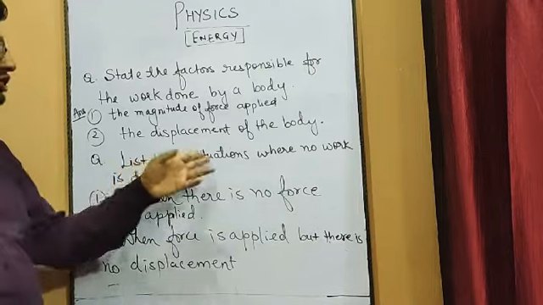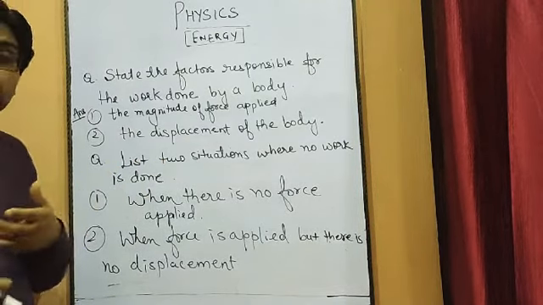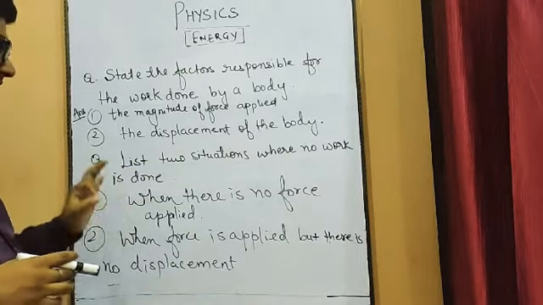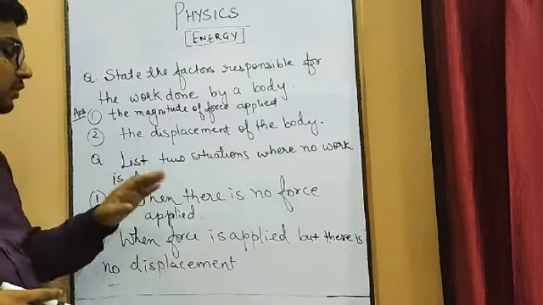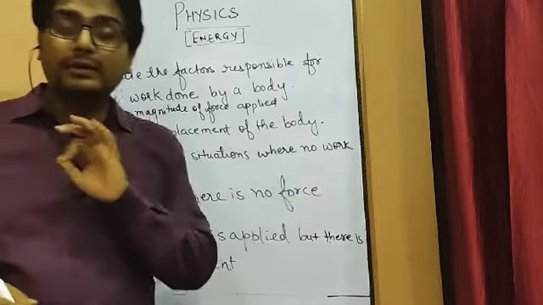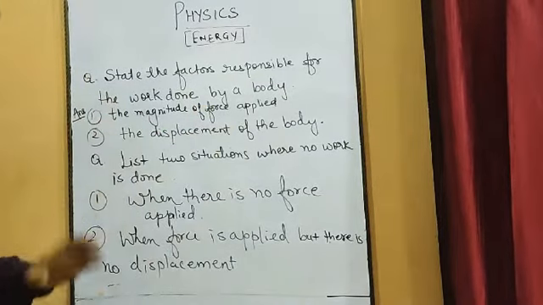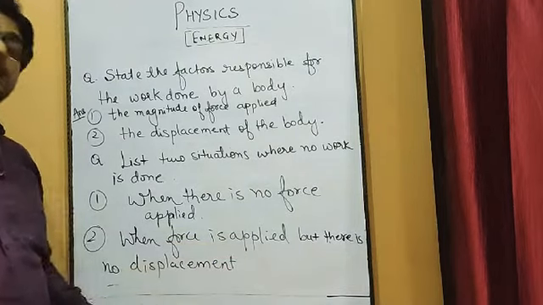Now, list two situations when no work is done. You are trying to do work, but no work has been done, or zero work has been done. List those two situations. Situation number 1 is when there is no force applied. If you do not apply force, automatically no work has been done. And situation number 2 is when force is applied but there is no displacement.